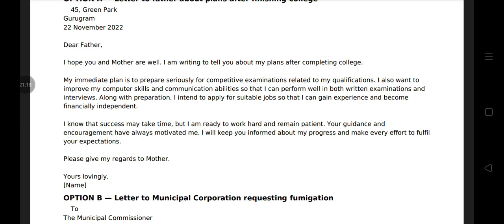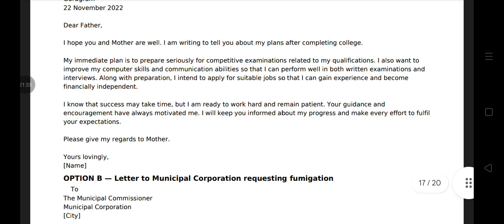Along with preparation, I intend to apply for suitable jobs so that I can gain experience and become financially independent. I know that my success may take time, but I am ready to work hard and remain patient. Your guidance and encouragement have always motivated me. I will keep you informed about my progress and make every effort to fulfill your expectation. Please give my regards to mother. Yours lovingly. Then write your name.